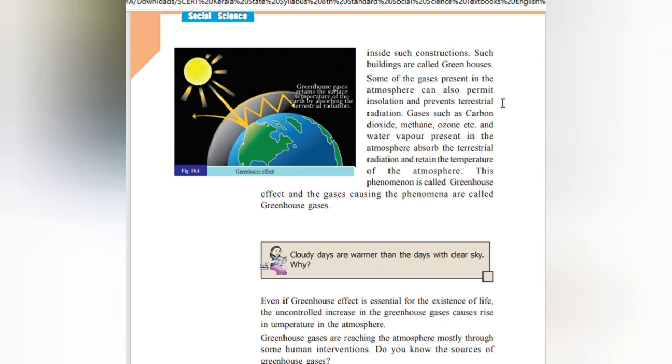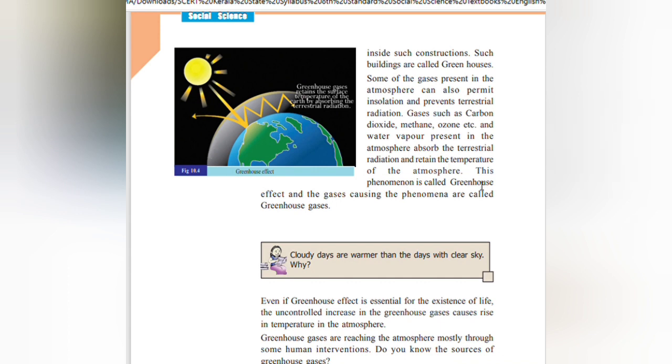Some of the gases present in the atmosphere can also permit insolation and prevent terrestrial radiation. Gases such as carbon dioxide, methane, ozone, etc., and the water vapor present in the atmosphere absorb the terrestrial radiation and retain the temperature of the atmosphere.